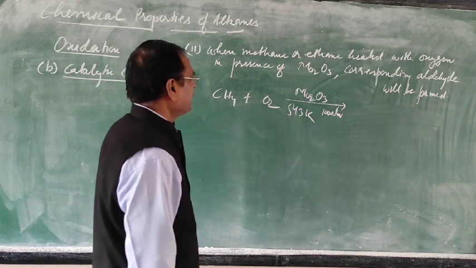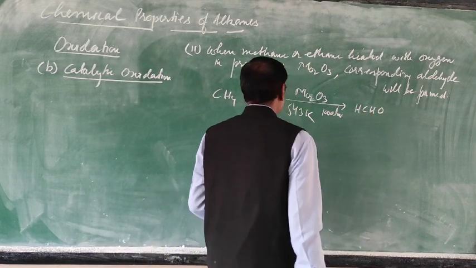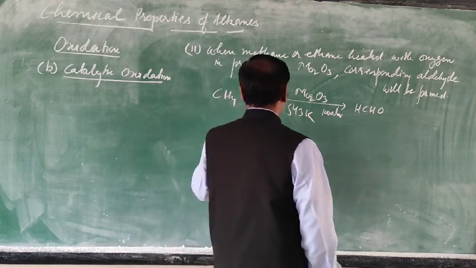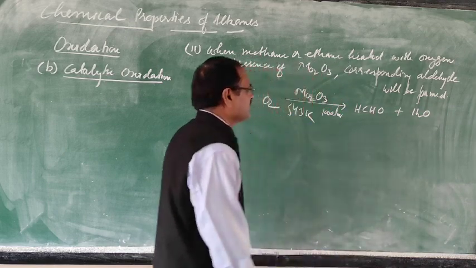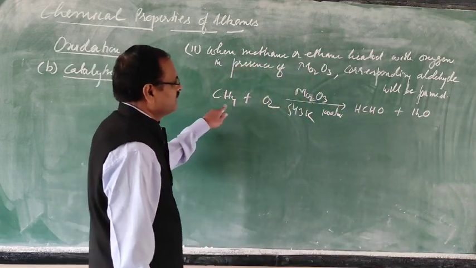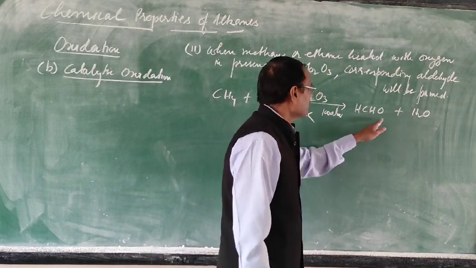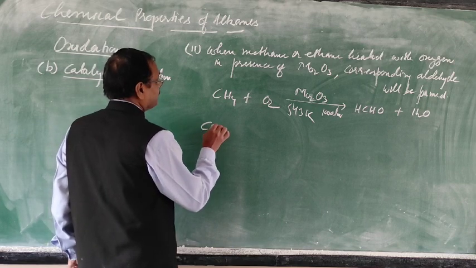Then the corresponding aldehyde will be formed. HCHO means one carbon atom aldehyde, plus water. Now it is balanced: carbon 1, hydrogen 4, 2 plus 2 is 4, oxygen 2. It is balanced.